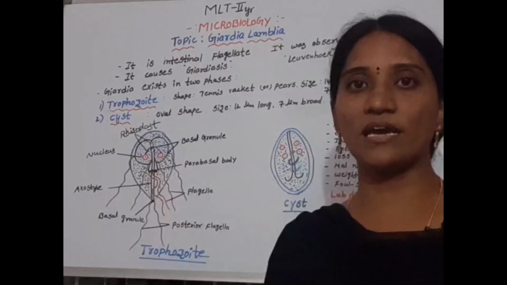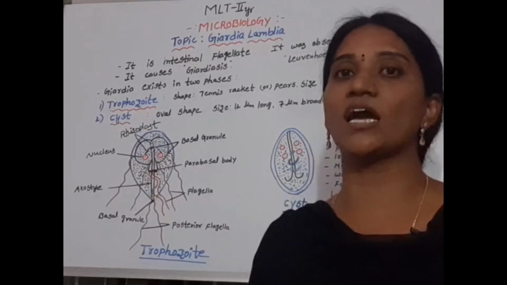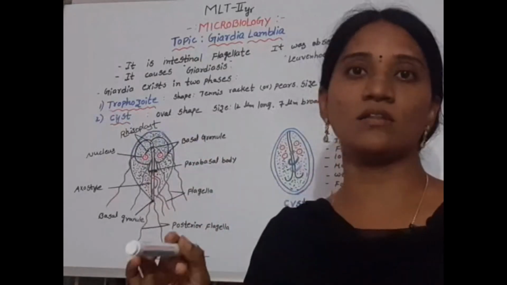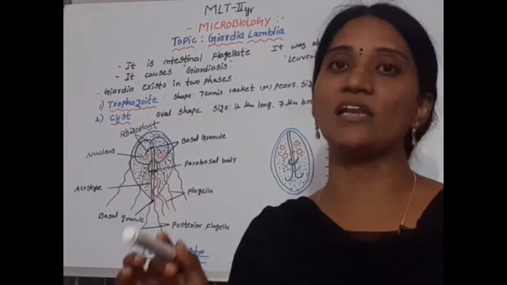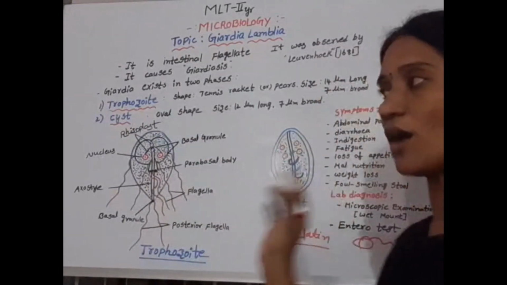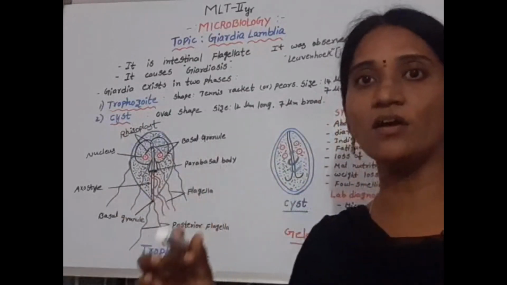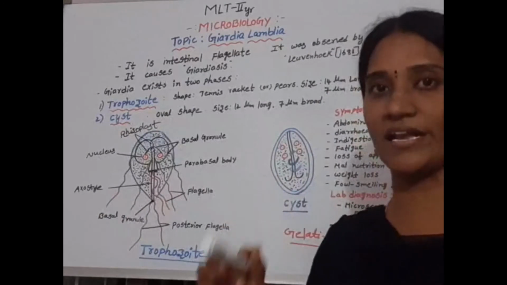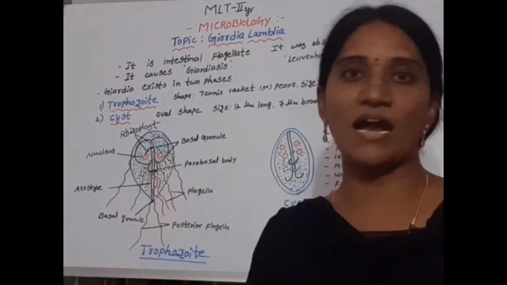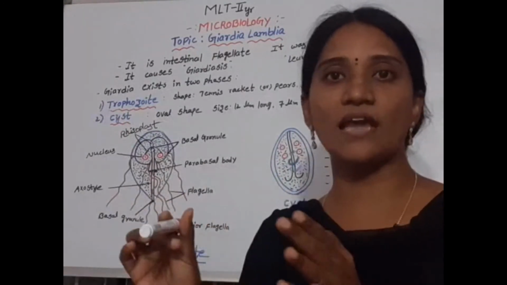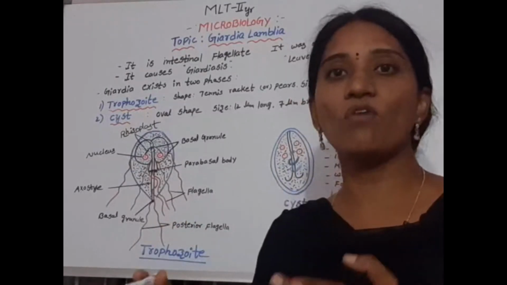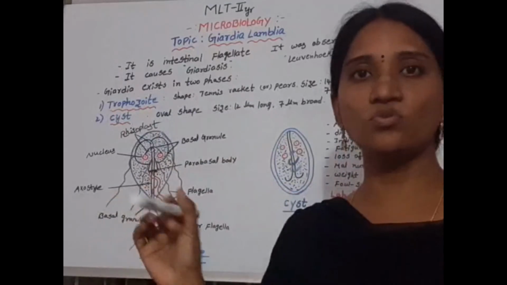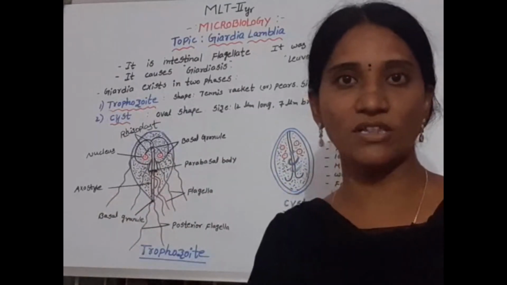Prevent water contamination by fecal matter, because the trophozoite is present in the small intestine. After that, cysts form, enter the large intestine and are excreted through the fecal matter. This fecal matter contaminates the water. The water contains this Giardia. If we use the contaminated water without boiling,